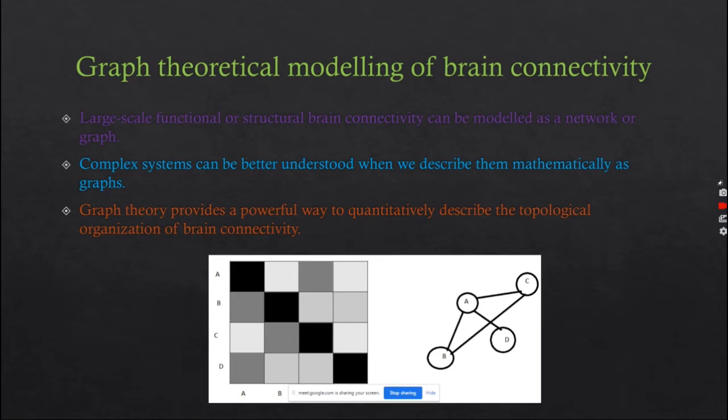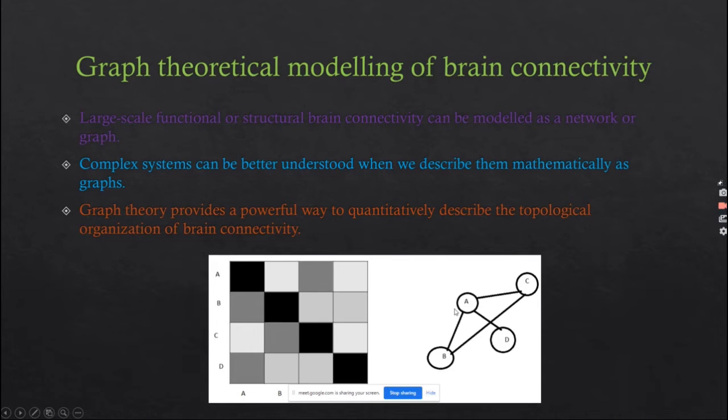Any complex system or network, and the neurons inside the brain compose a network, a brain network. Any network we can better understand using one mathematical tool, graph theory. Graph theory provides a powerful way to quantitatively describe the topological organization of brain connectivity. This is typically a graph.